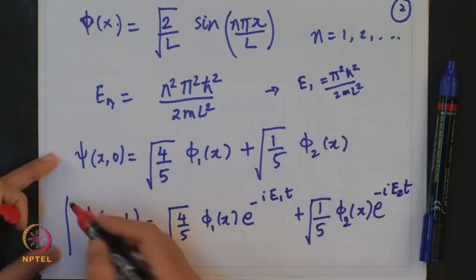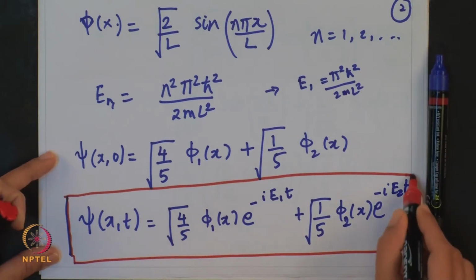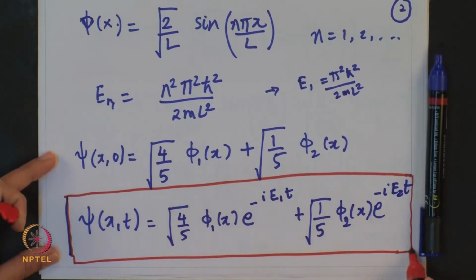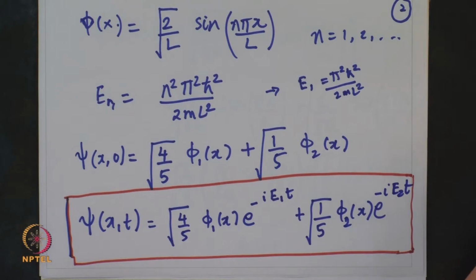This is nothing but the time dependent wave function. This is a simple way. So, this is the first part where we have to calculate the time dependent wave function. Now let us go to the second part of the problem, where you are asked to find the expectation value of energy, that is